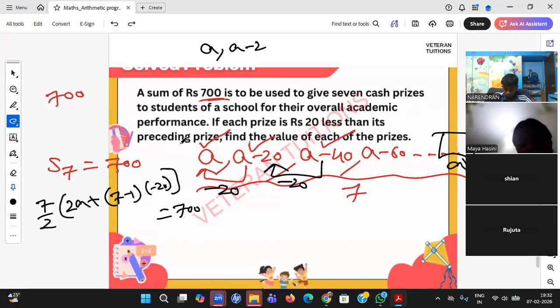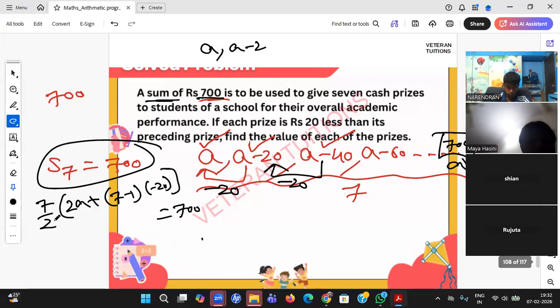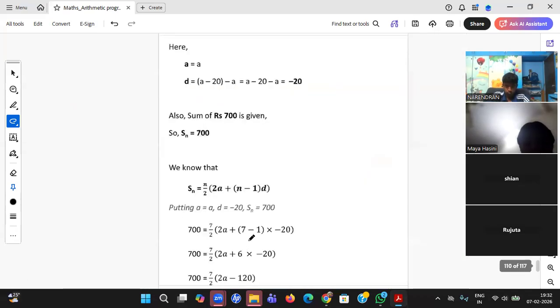I'm able to see Jahnavi and Rujita are posing me the right question. So many students get the same confusion. She has taken 700, but is 700 the last term? It is a sum. If I add all of them, I should get 700. Think coolly, use your presence of mind. He is using the word sum, which means I need to add all of them. If you solve this equation, you will get something like 160.